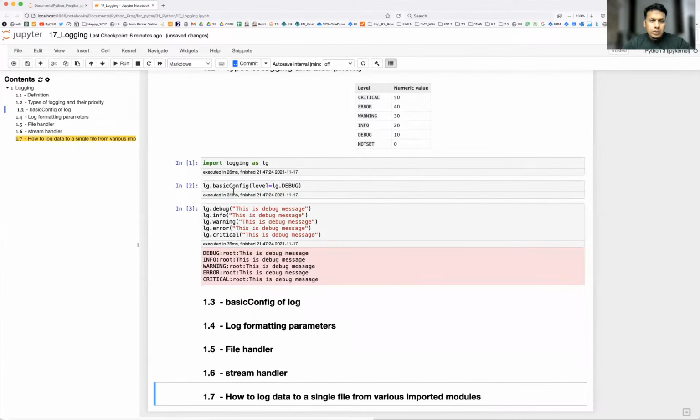Yeah. So this time I have enabled the label as debug, right? So you see all the debug messages along with levels higher than debug are also getting printed. Okay, that's how you control the basic debugging. Now let's see what other logging options are supported here. So basic config of log, that is this one.